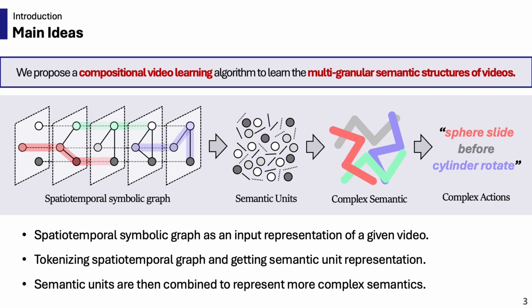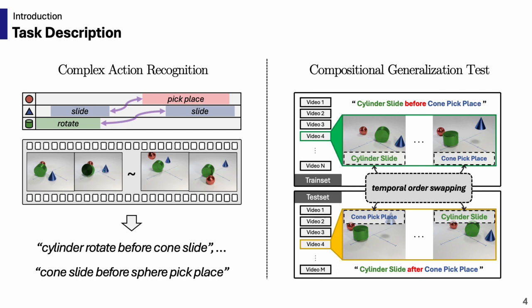To demonstrate our proposed method, we conducted experiments on two tasks. The first is complex action recognition. Unlike other action recognition tests, this task should predict pairs of actions and their temporal relationship within a given video, making it much more challenging. The second is the compositional generalization test, which predicts unseen labels that are comprised of combinations of two or more semantic units, where individual semantic units are seen during the training phase.